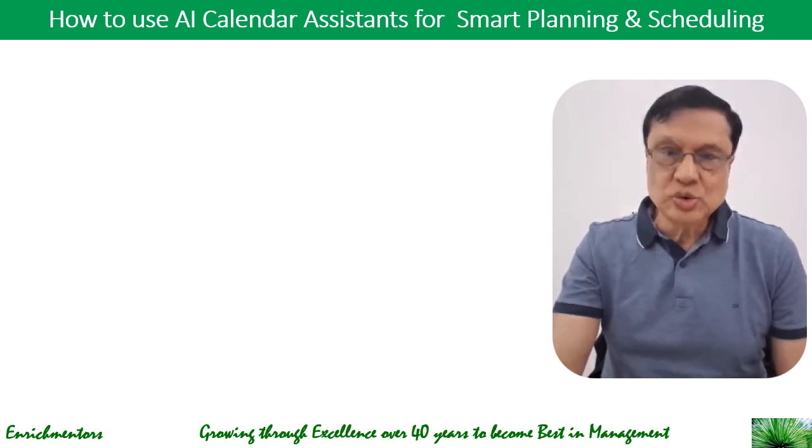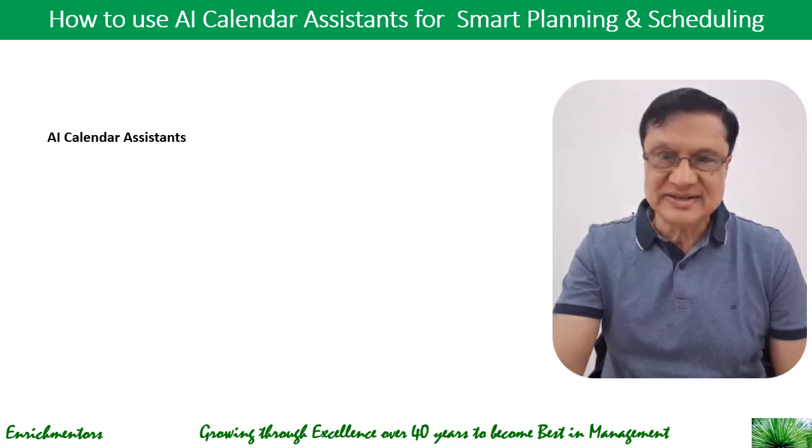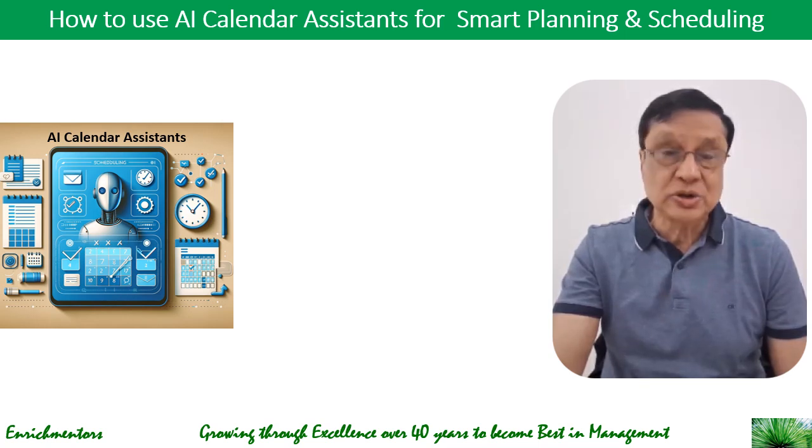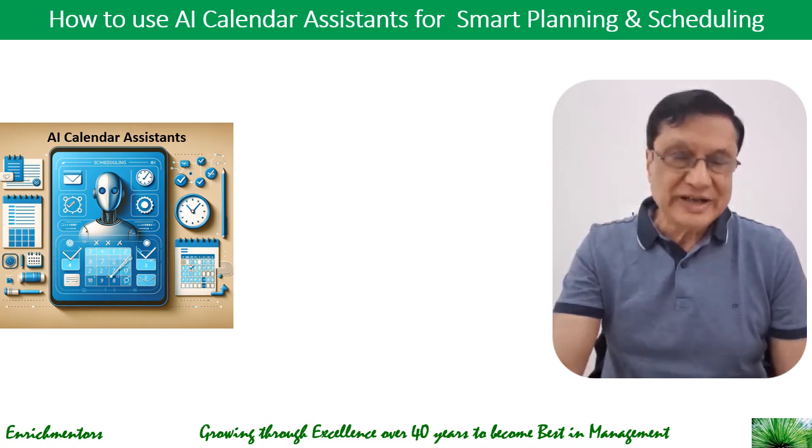There are two key tools, two ways that you can do it. One is to use AI calendar assistants, as we started talking about at the beginning of this lecture, Google Calendar, Microsoft Copilot, and Reclaim AI. These tools will learn your preferences, prioritize the tasks, and automatically schedule meetings or focus blocks. So that's the first thing, and that's what we will take a look at in greater detail as we go forward.